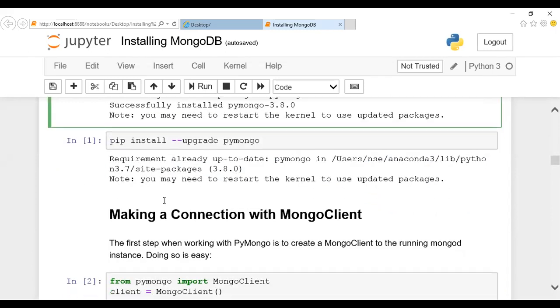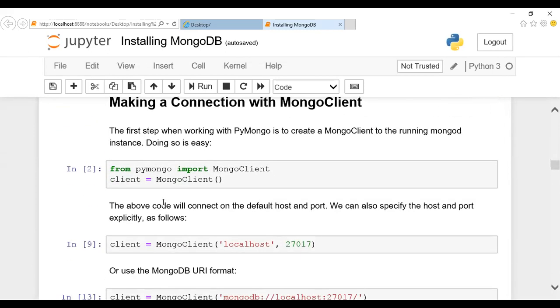So after this is done, now you're supposed to make a connection with MongoDB. Here you're supposed to make some connection with MongoDB, and if you want to establish the connection, we are supposed to do this process. Guys, these are the predefined steps.